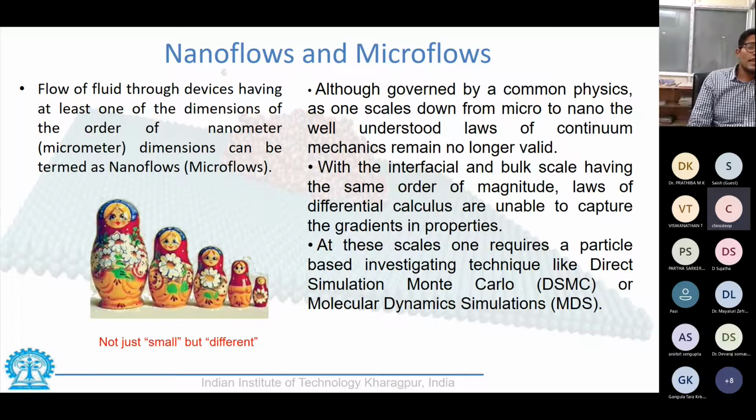So often something, for example, Fourier's law of heat conduction, which tells that the temperature difference between two plates divided by the thickness of the plate would be proportional to the heat flux, might not hold true when we come down to layers which are atomically thin, and hence we would need certain additional investigation techniques, one of them being direct simulation Monte Carlo or molecular dynamic simulations to study such flows.